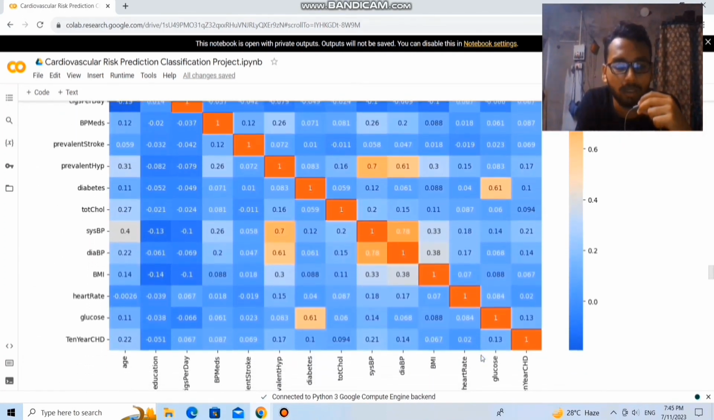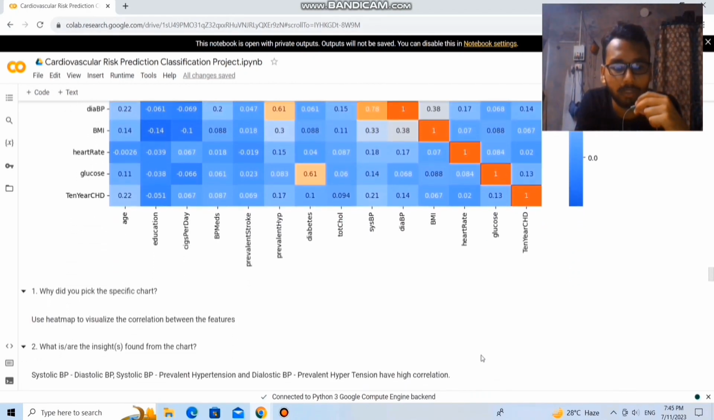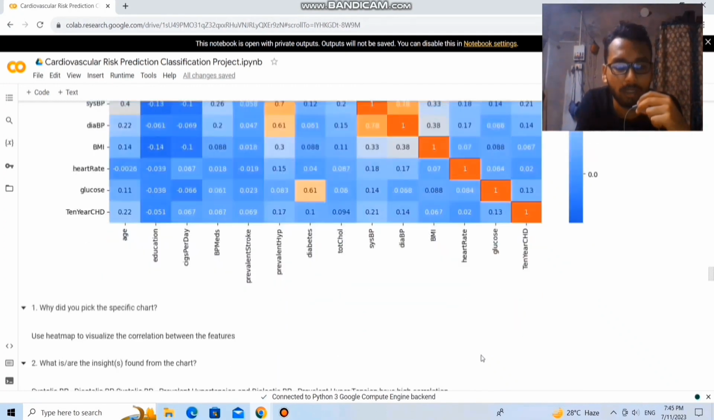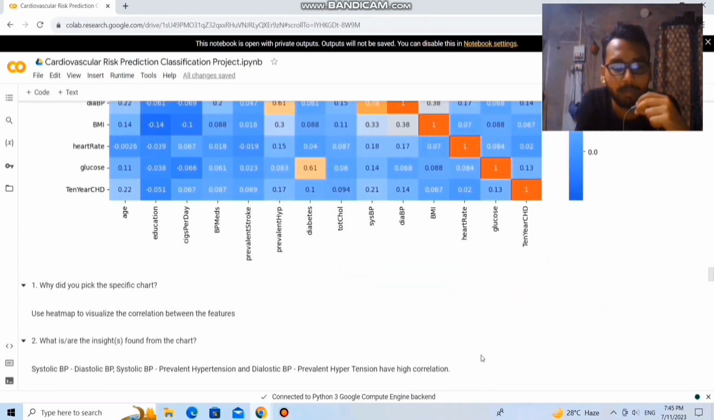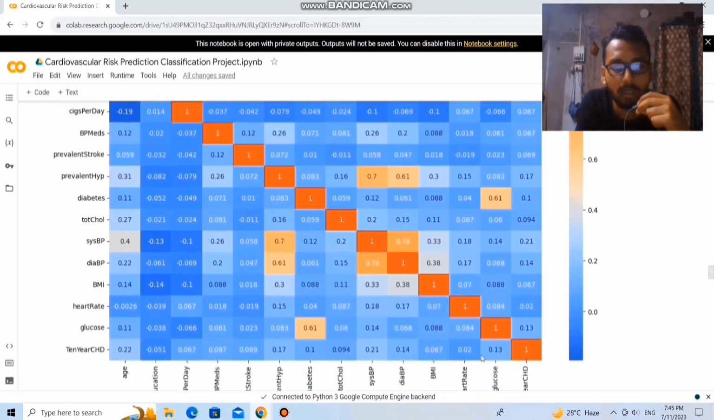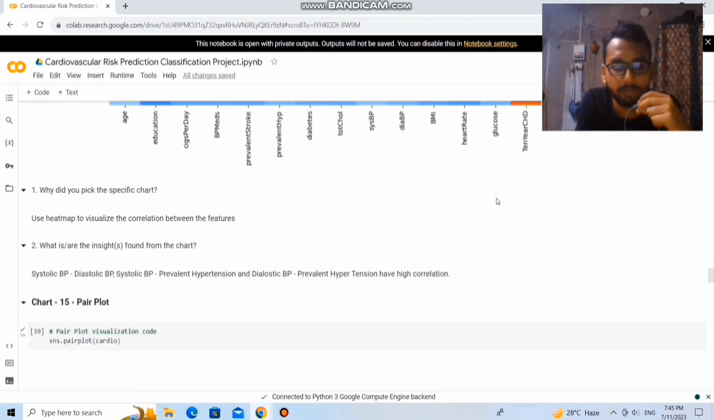From this graph we can easily understand that the systolic blood pressure and the diastolic blood pressure are highly correlated, and the systolic blood pressure and the prevalent hypertension are also correlated, and the diastolic blood pressure and the prevalent hypertension have high correlation.